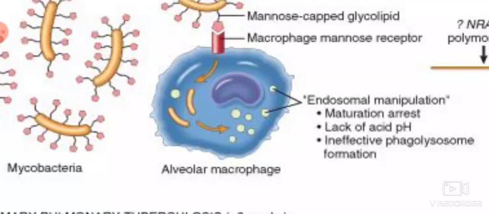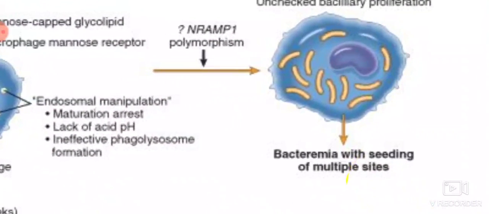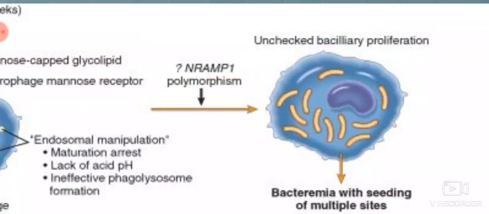As the lysosome does not mature, it is not able to secrete various enzymes, and due to this there is a lack of the acidic pH. Due to all these factors, the bacilli remain inside the macrophage, but the macrophage does not become bactericidal. Later on, these bacilli proliferate inside the macrophage, as there is unchecked bacillary proliferation inside the macrophage.